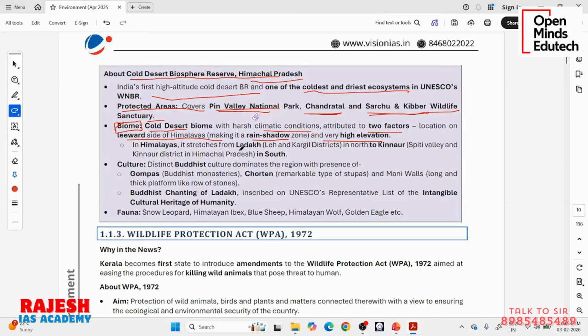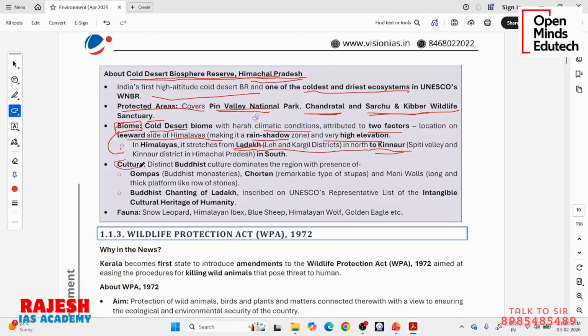In the Himalayas, it stretches from Ladakh to north of Kinnaur, which means Kinnaur is in Himachal. So speaking of this biome, we are talking about this cold desert. Cold desert is not just in Himachal Pradesh, it is also in Ladakh. In Himachal Pradesh, it covers the Spiti Valley and Kinnaur district in the south. This biome extends to both Ladakh and Himachal Pradesh, but the biosphere reserve which is recognized is exclusively in Himachal Pradesh. The Ladakh part, as per this article, is not recognized.